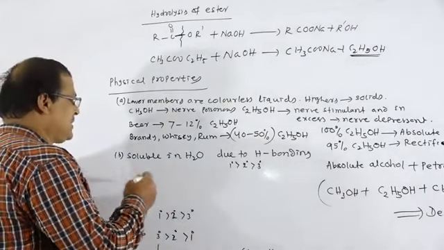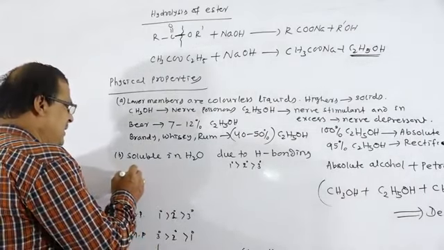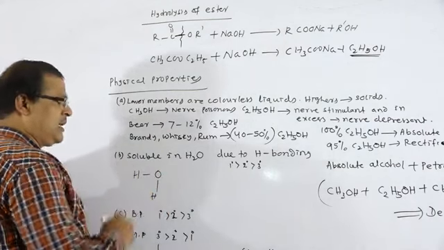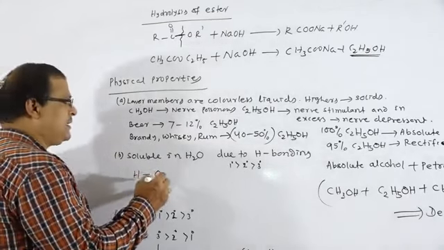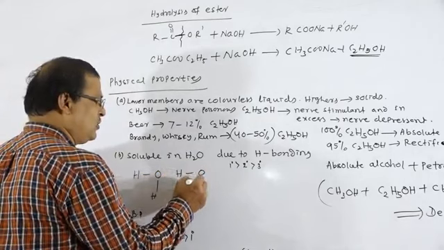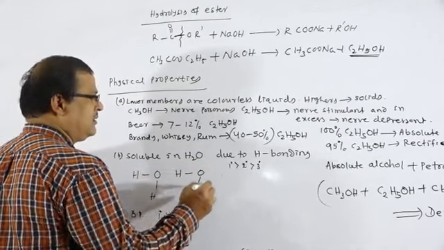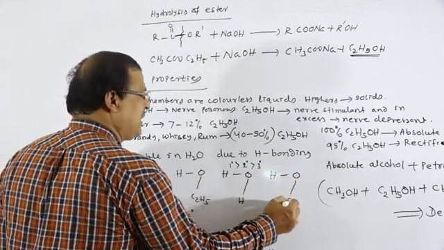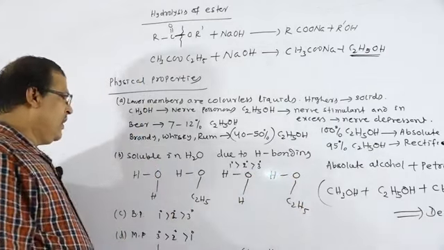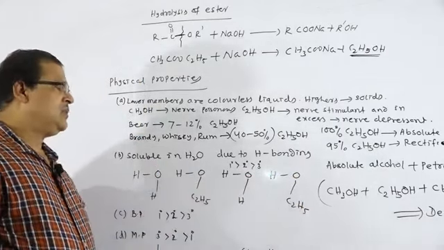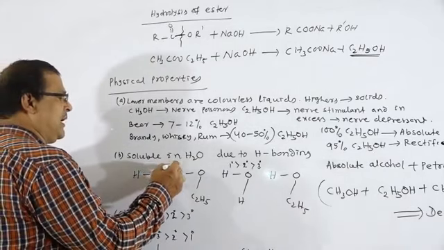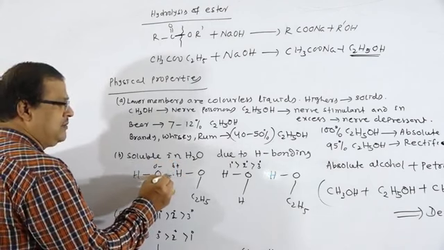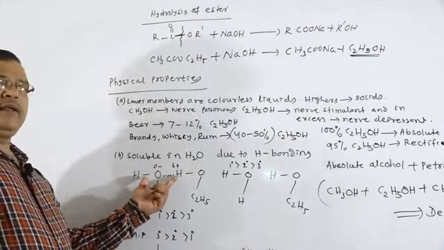So, why are alcohols soluble? For example, if we take HOH, that is the formula for water, and if we take ethyl alcohol, HOC2H5. So, water and alcohol: the hydrogen atom is delta plus, and the oxygen atom is delta minus. The hydrogen bond is given by a dotted line, dipole interaction.